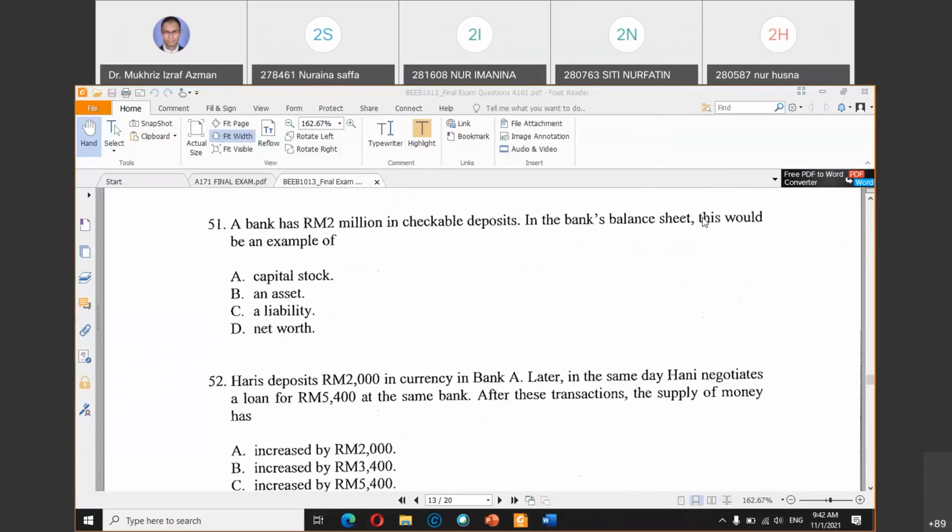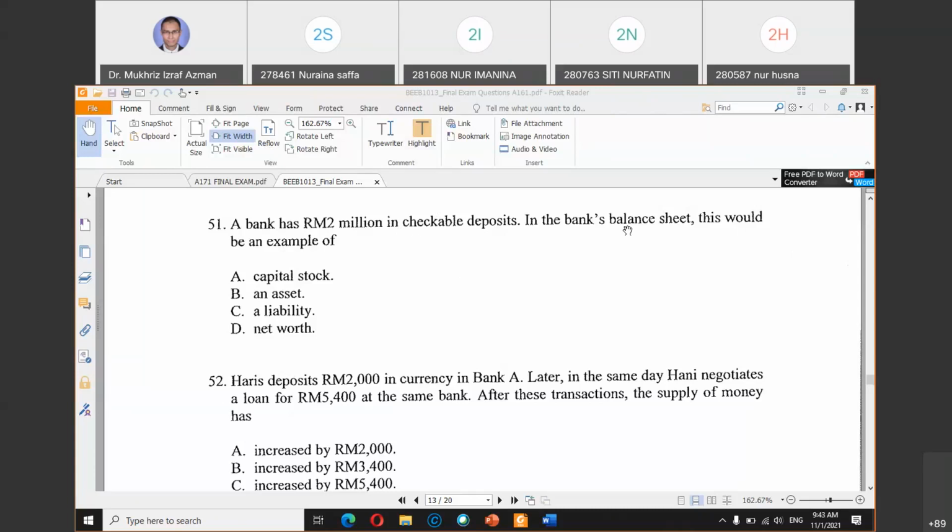A bank has 2 million in checkable deposits. I think we are now at chapter 12, on central bank function, but this one we covered last week in chapter 11: checkable deposits.